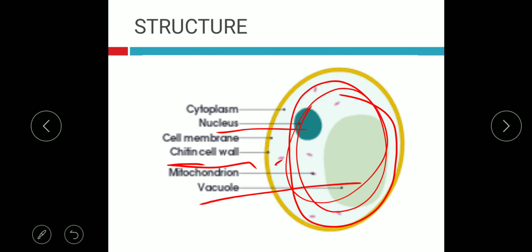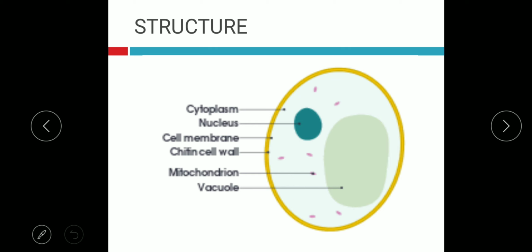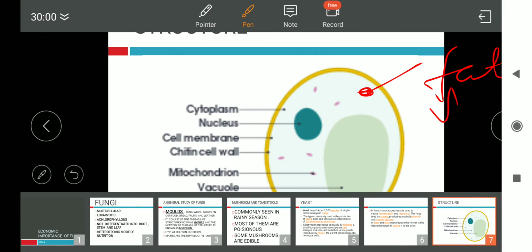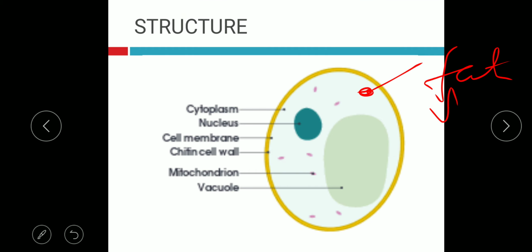These pink dots are mitochondria. Apart from this, it will have fat granules, fat vacuoles filled with fat, and lipid vacuoles. This is how food is stored inside the cell, on which the metabolic activities continue.